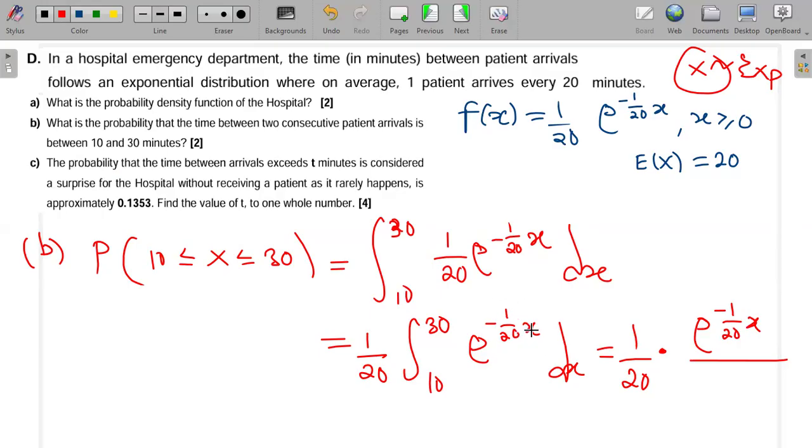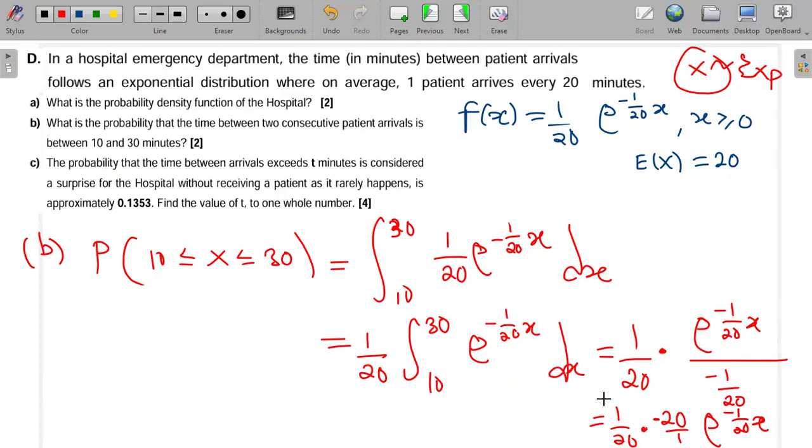If I differentiate this power here, I'm going to get minus 1 over 20. Dividing by 1 over 20 is the same as multiplying by 20, but now there is a minus there, over 1. Then e to the power minus 1 over 20 x. So that is my integral of this part inside.